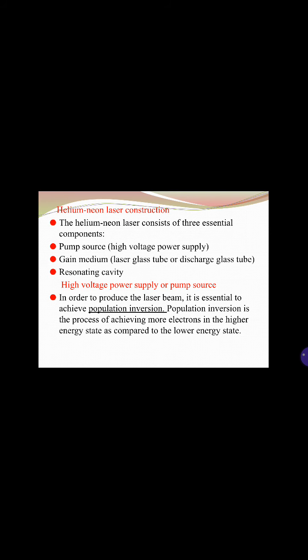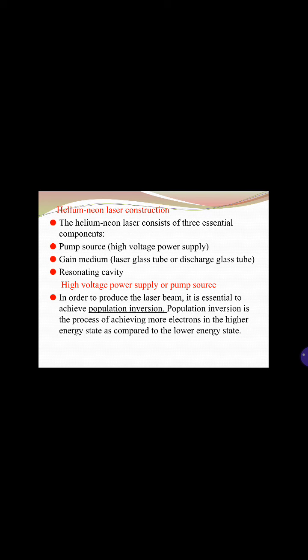Construction. The helium neon laser is constructed from three essential components. The first one is the pump source, the second one is the gain medium, and the third one is the resonating cavity. The pump source is also called the high voltage power supply.